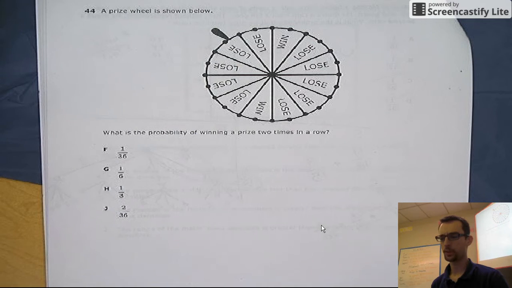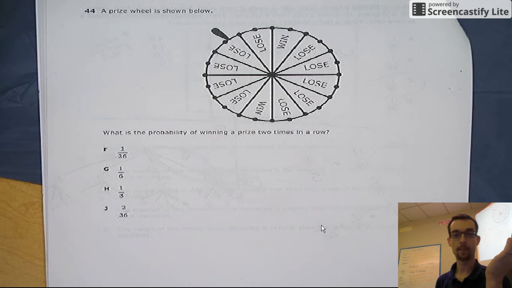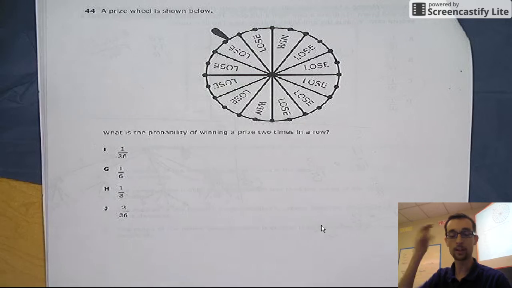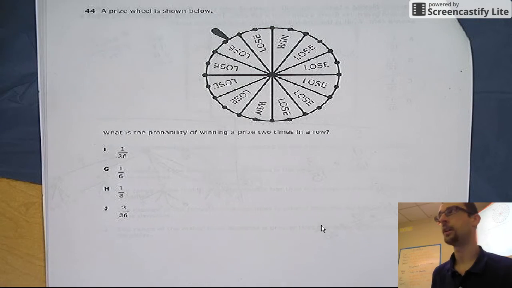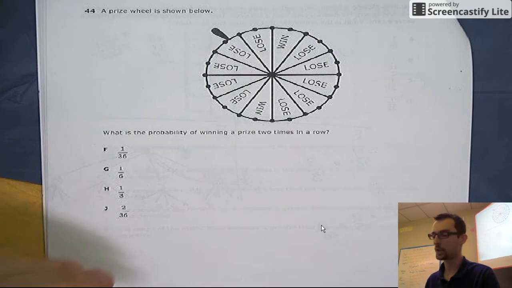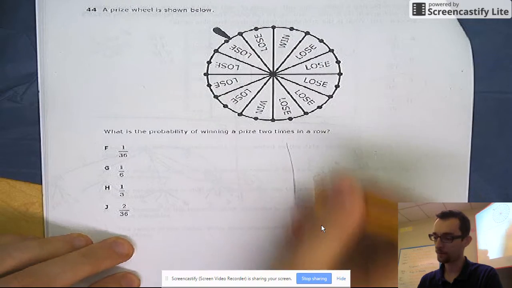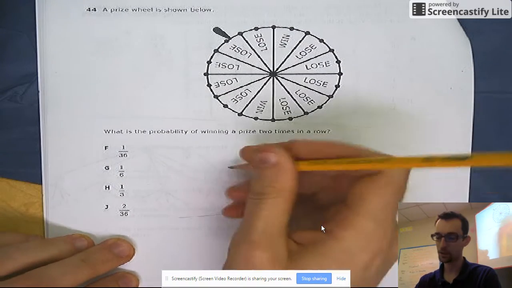All right, I'm not sure where Damon went off to, but we'll continue with number 44 because this one's also about probability. In this question, it reads, a prize wheel is shown below, and we see this little roulette wheel. The question says, what is the probability of winning a prize 2 times in a row? So I'm going to set up my UPSE strategy again, where I want to seek first to understand what the problem is asking me about.